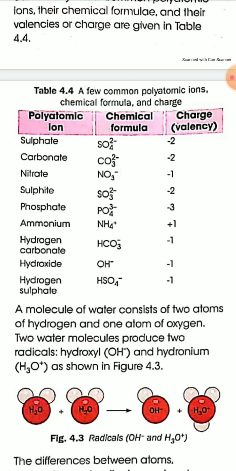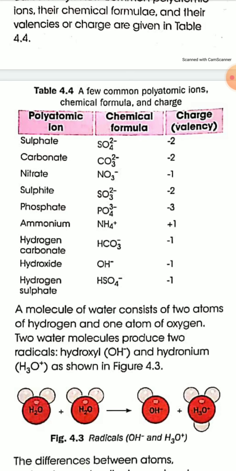First is the sulfate radical, with chemical formula SO4 2 minus. The charge is minus 2 but valency is only 2. Valency is without the sign; only the number is called the valency of that radical.